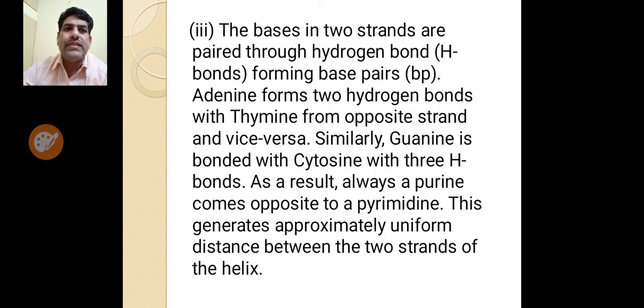Next, the bases in the two strands are paired through hydrogen bonds forming base pairs. Adenine forms 2 hydrogen bonds with thymine from the opposite strand and vice versa. Similarly, guanine is bonded with cytosine with 3 hydrogen bonds. As a result, always a purine comes opposite to a pyrimidine. This generates approximately uniform distance between the two strands of the helix.